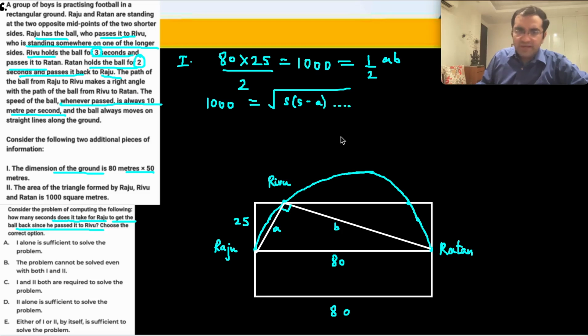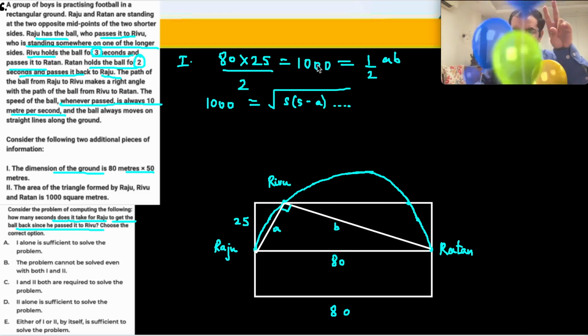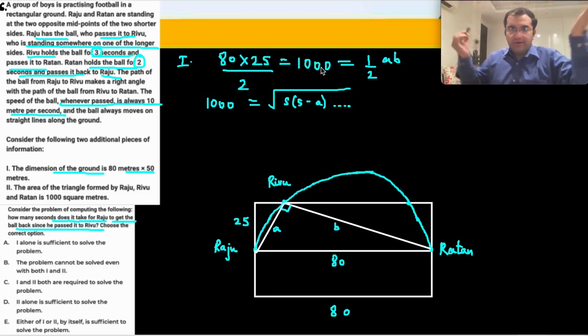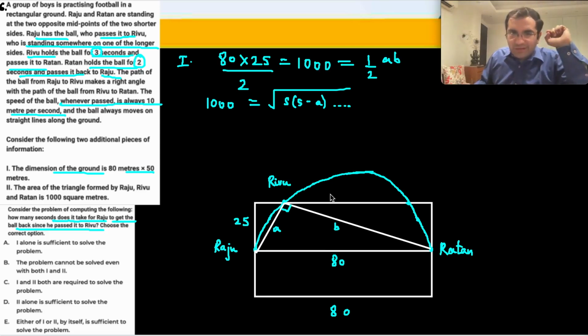We don't even need to calculate it. The three sides are A, B and 80. आपको दो equations मिल जाएंगी. AB is 2000, and then Heron's formula से एक और equation आएगा in terms of A and B. तो आपको A and B individually मिल जाएगा, and then you will be able to mark the answer.